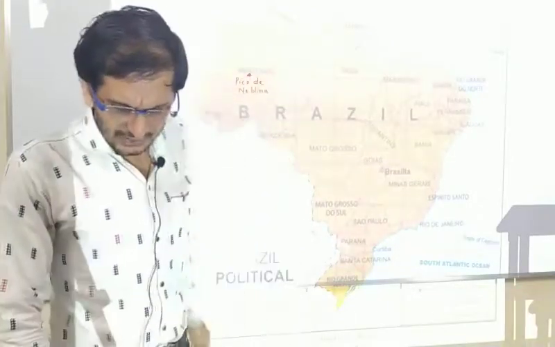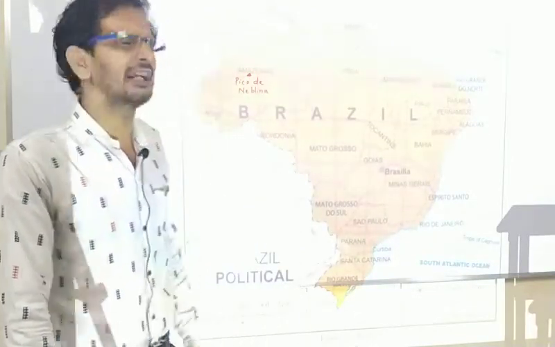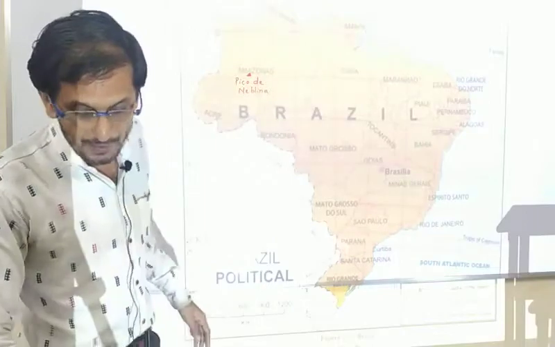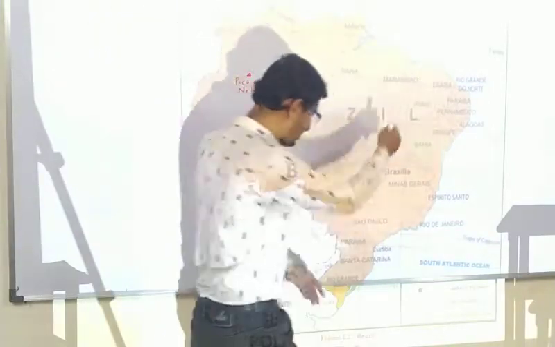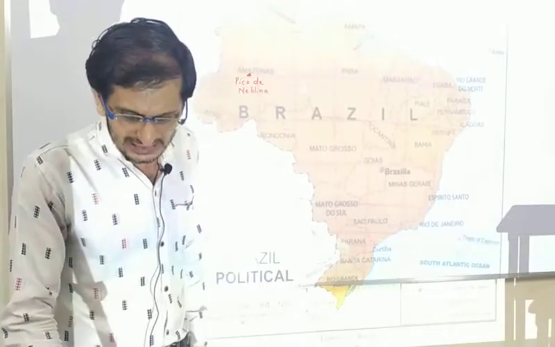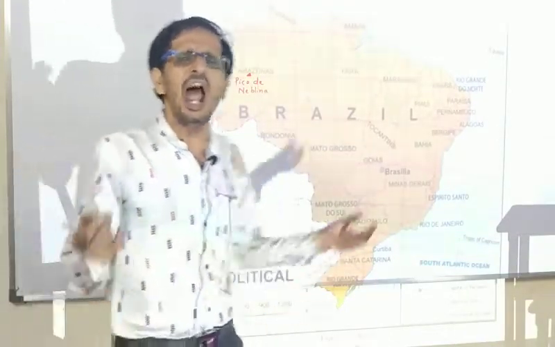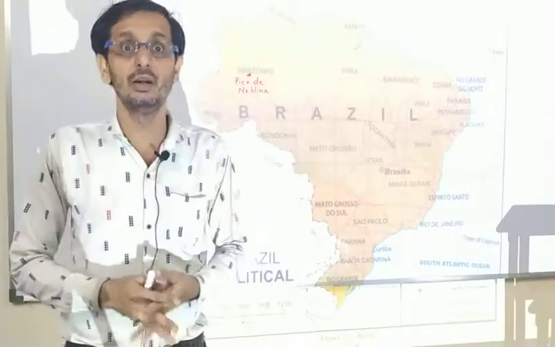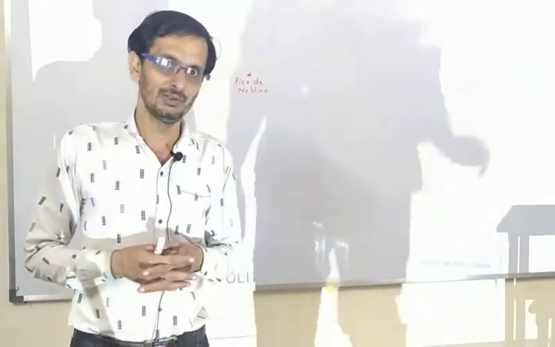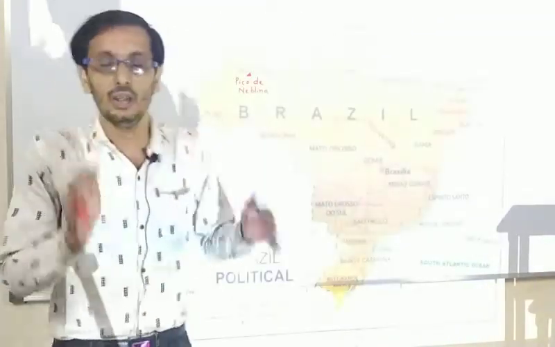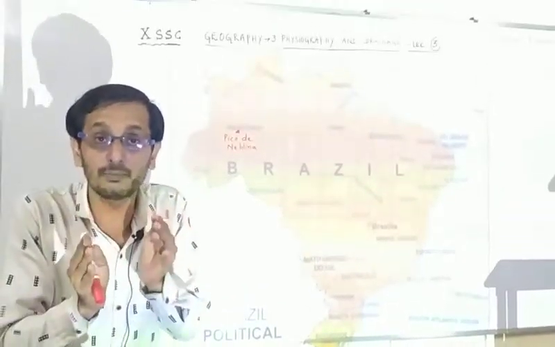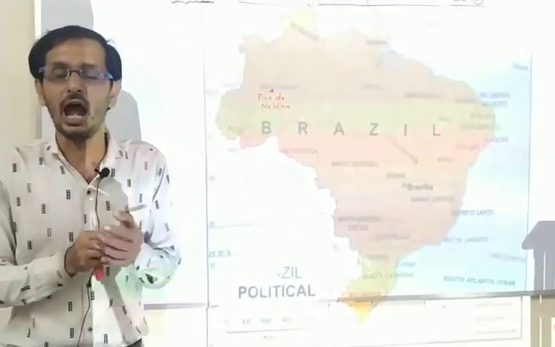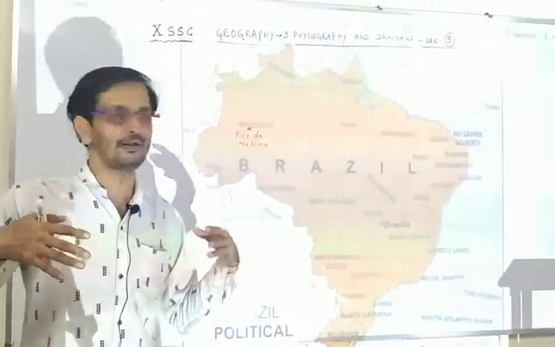Okay, so now the eastern side of the highland is demarcated or divided. Demarcated is nothing but divided because of the escarpment. Now in this region, the altitude of the escarpment is 790 meters. The altitude of the escarpment is very small. 790 meters is nothing, but it affects the climate of Brazil. That is the most important thing, and that's why the escarpment is regarded as a separate physiographic region, because it affects the climate of Brazil either adversely or favorably.